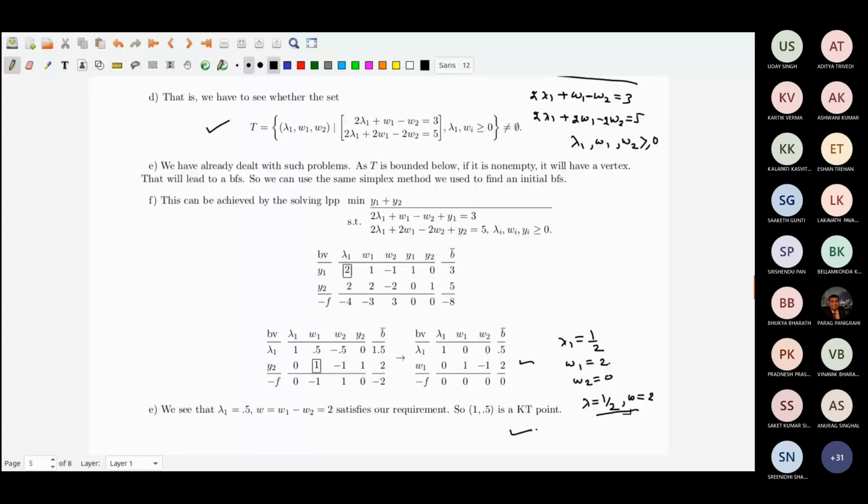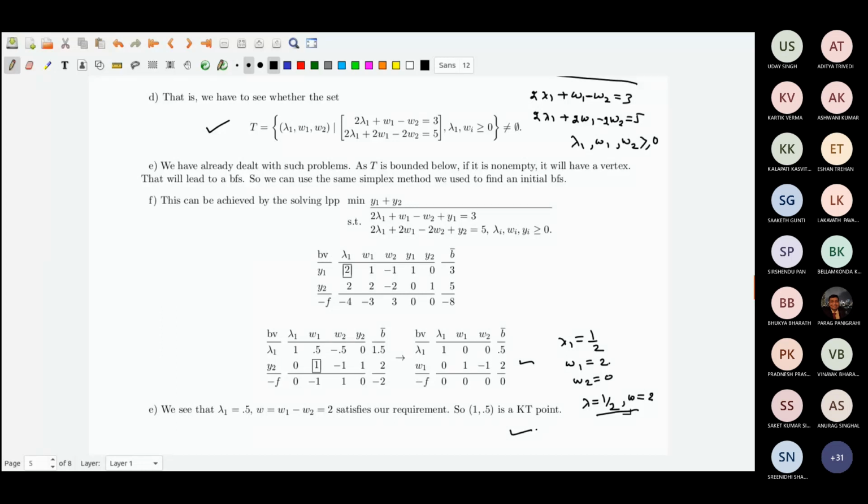Any doubt here? Do you have any doubts? No, sir. Okay, good. But the only problem with this is that a point A has to be given to me. Then I can check.